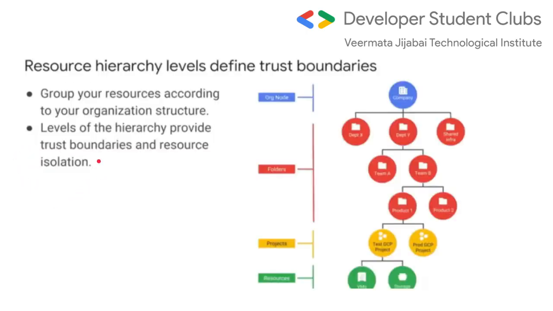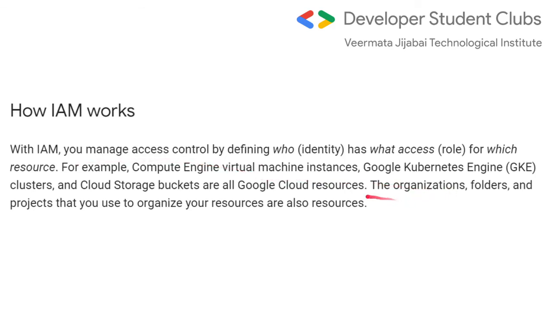What I want to prove here is that the organizations, the folders, and the projects that you use to organize your resources are also resources. And IAM lets us identify who has the access for all those resources. So in very short, IAM, Identity Access Management, controls access by defining who has what access for which resource.